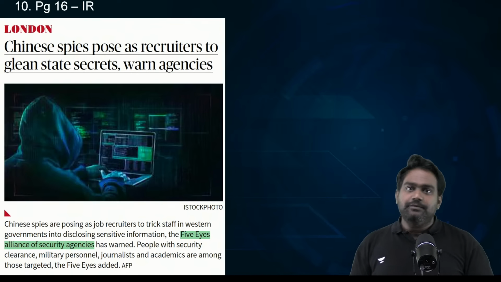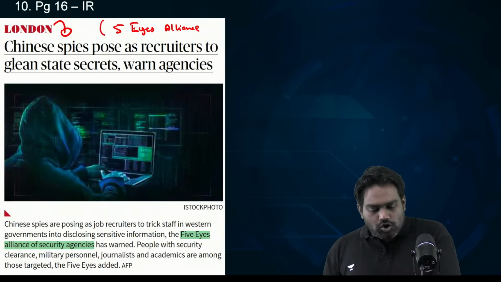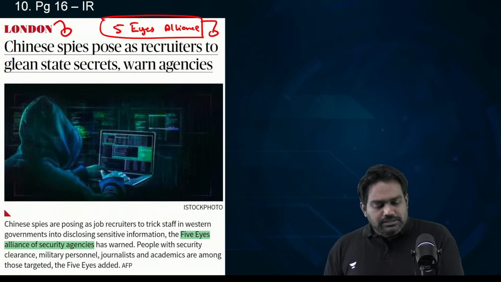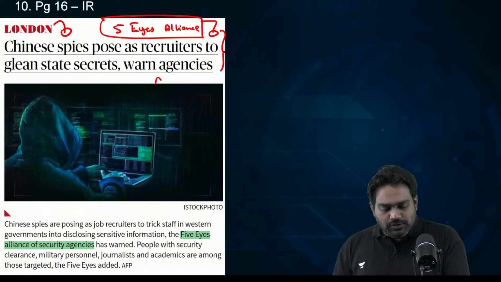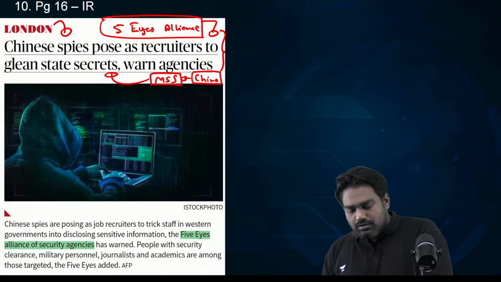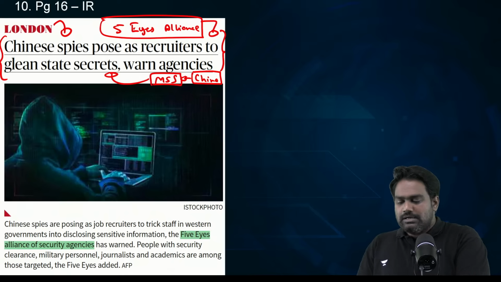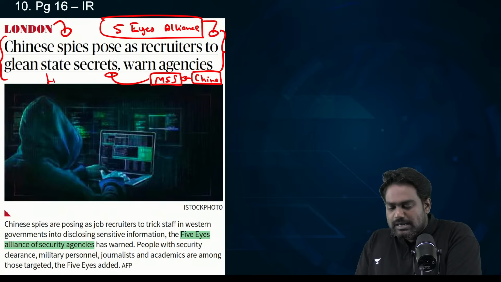Next, on page 16, there's a reference to the Five Eyes Alliance. According to a latest report, Chinese intelligence, the Ministry of State Security, the MSS, is actively recruiting spies from foreign governments, targeting Western governments, by using platforms such as LinkedIn.